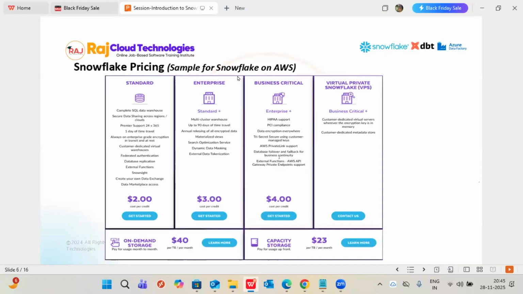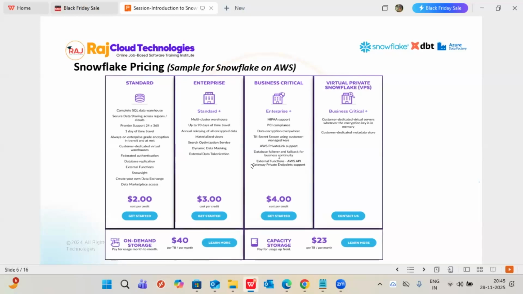In the same way, the Enterprise edition adds extra features on top of Business, and Business Critical adds extra features on top of that. So it is completely based on your business which edition you want; you can choose it. You no need to worry about the upgrades. If any additional features are added, they are automatically added. You no need to do any extra work.